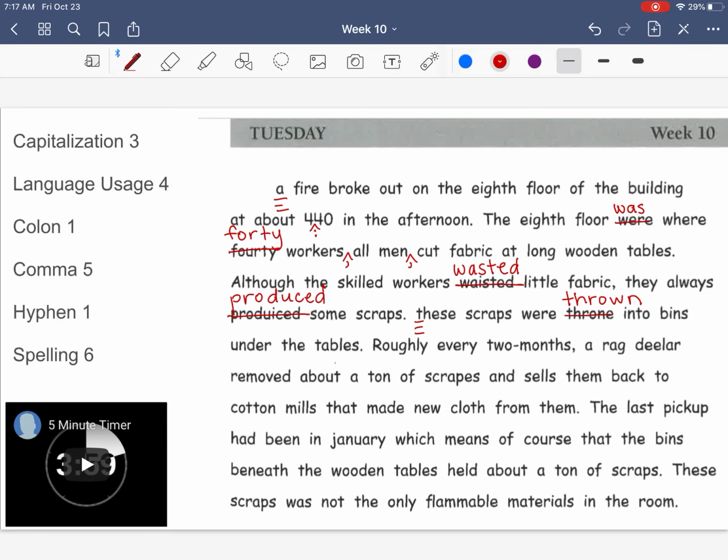My next sentence, roughly every 2 months, a rag dealer removed about a ton of scraps and sells them back to the cotton mills that made new cloth from them. I'm going to actually delete this hyphen because I don't have a compound adjective. It's just saying 2 months. I have a spelling error, and that is going to be dealer. That should be spelled D-E-A-L-E-R. I have another spelling mistake, and that's going to be scraps. It should be S-C-R-A-P-S. And then I have a usage error, and that is sells. It should actually be sold.